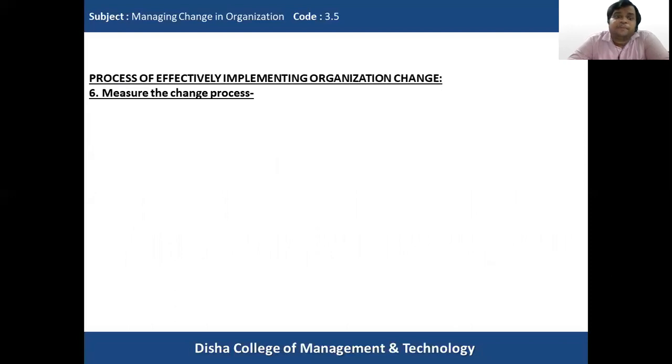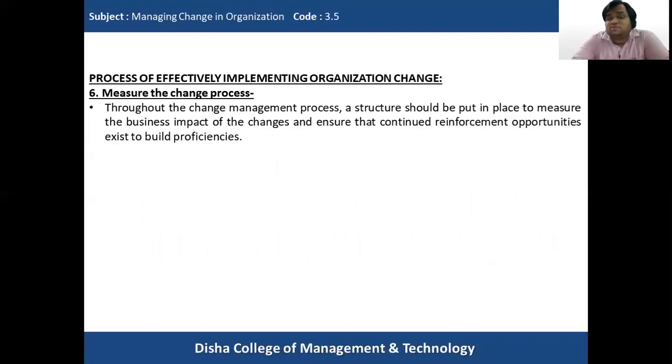So it is very important to measure the change process and to see where any rectification or modification is required, and then make those rectifications and modifications. Throughout the change management process, a structure should be put in place to measure the business impact of the changes and ensure that continued reinforcement opportunities exist to build proficiencies.